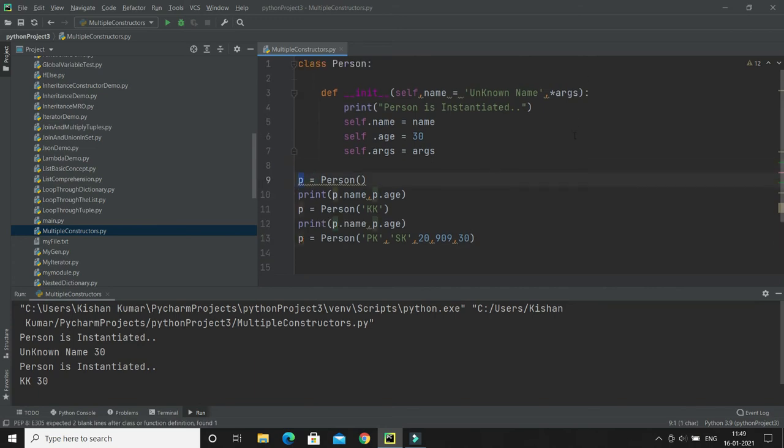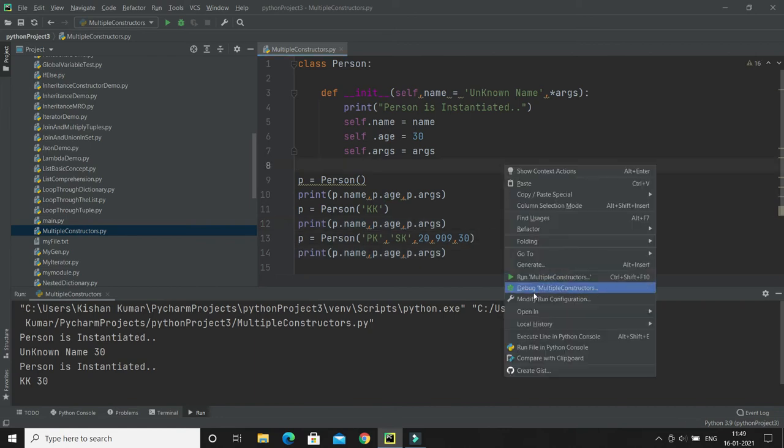What would be the value of args? If you are not sending a value for args, here we are not setting any value, right? So in this case, name would be the default value, unknown name. What would be the value for this object args? It is nothing but the empty tuple, right? So if I do p.args, then it will print an empty tuple, right? I will use the same print everywhere.